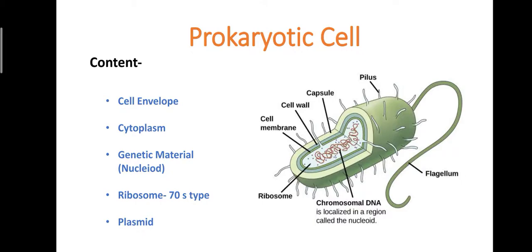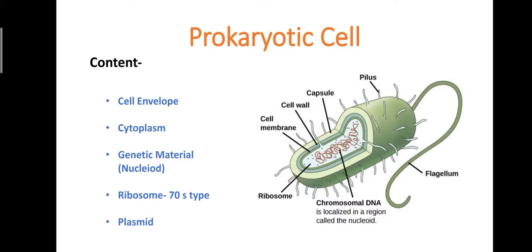So first of all, I will explain what is the function of plasmid for bacteria. Plasmid contains some genes. These genes are also called R factor, the resistance factor, which provides some chemicals against antibiotics.